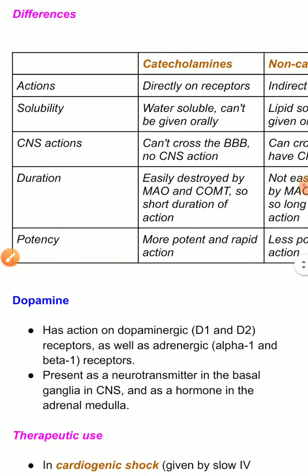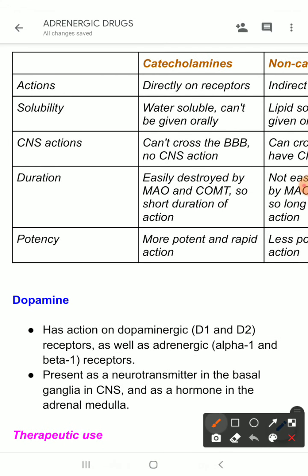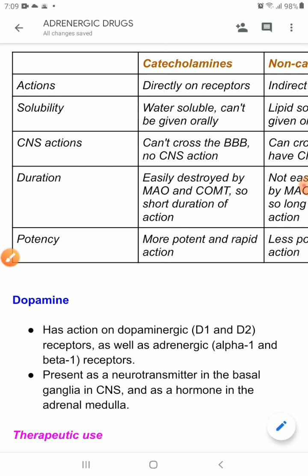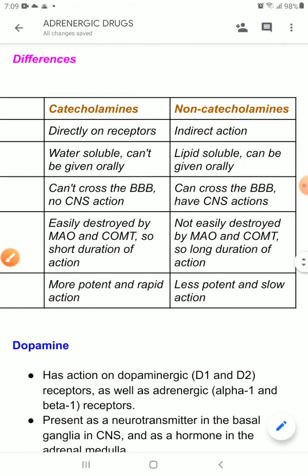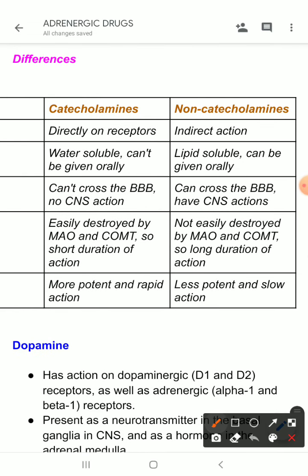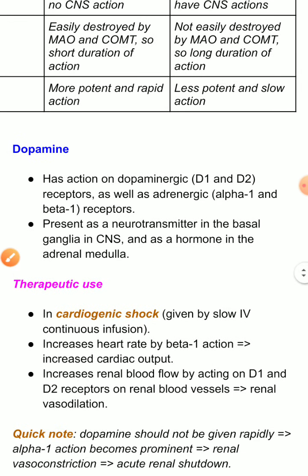About their potency, we can say that the catecholamines are more potent and the non-catecholamines are less potent. Now let's talk about a few important drugs of the adrenergic system.